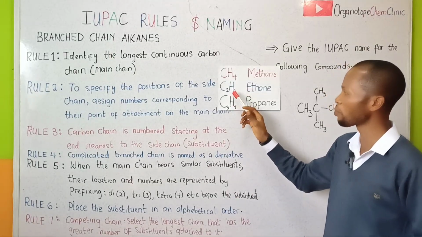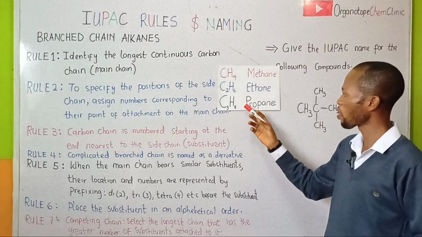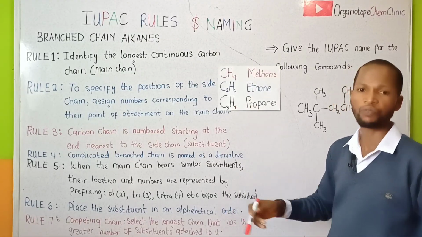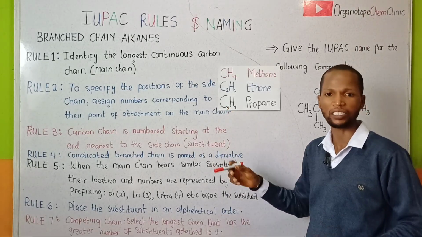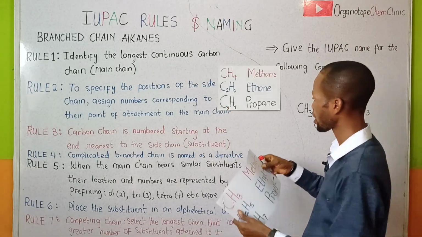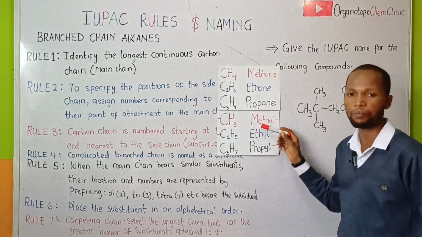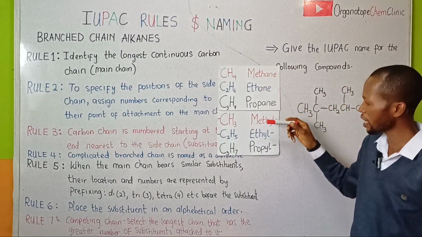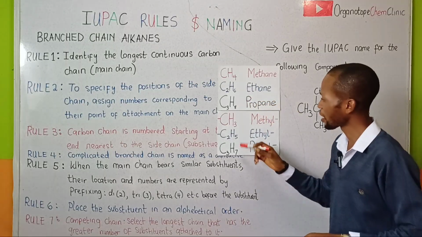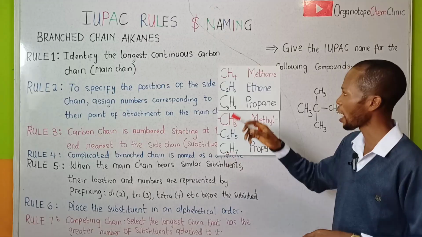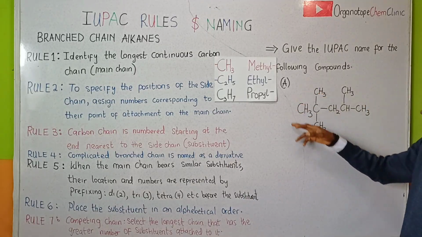When one hydrogen atom is removed from the ethane, it becomes the ethyl group. When one hydrogen atom is removed from the propane, we have the propyl group, C3H7, as shown on the chart right here. So from methane we get the methyl, from ethane we get the ethyl, and from propane we get the propyl. They are one hydrogen less compared to the alkane members. Let us consider the first branch chain alkane right here.